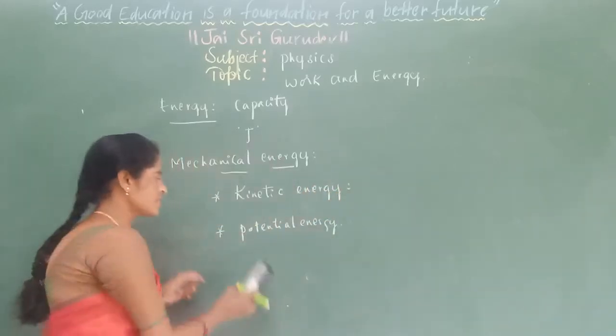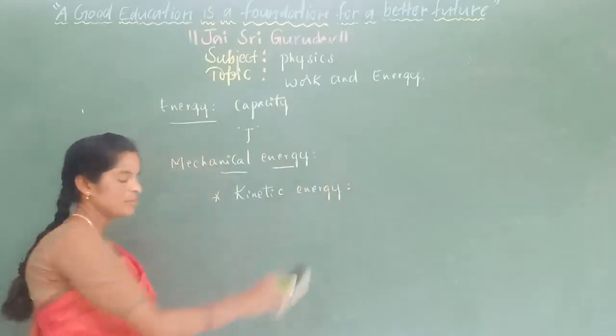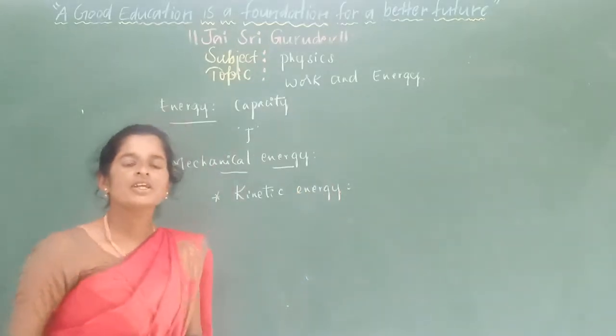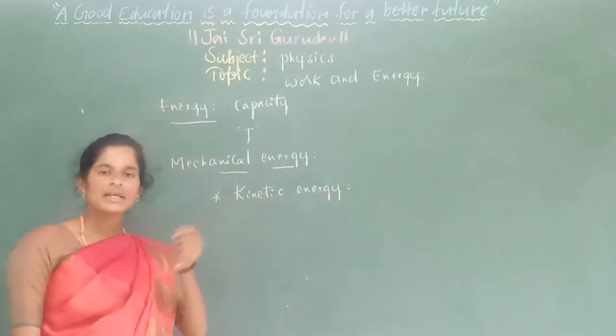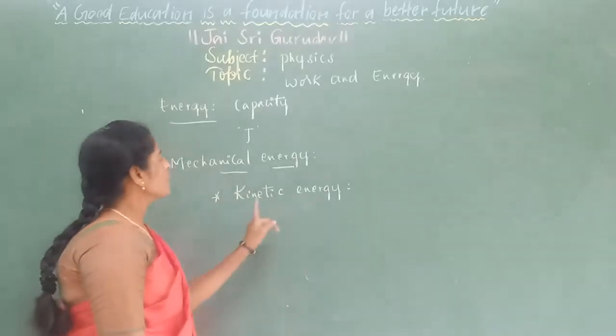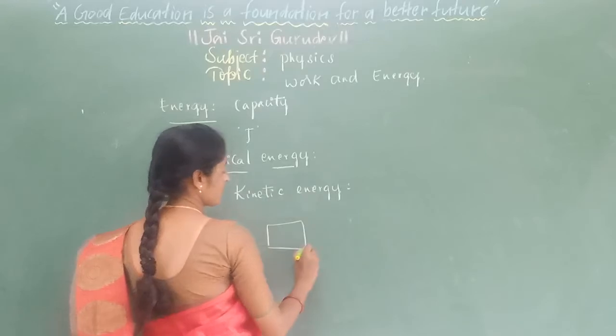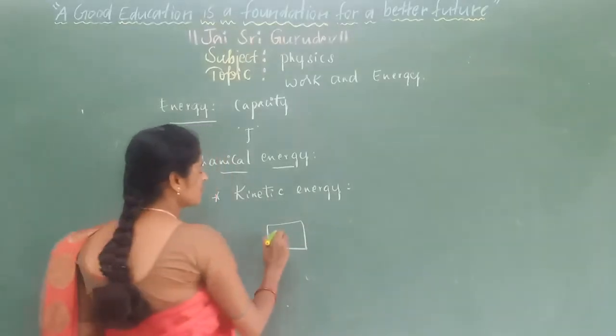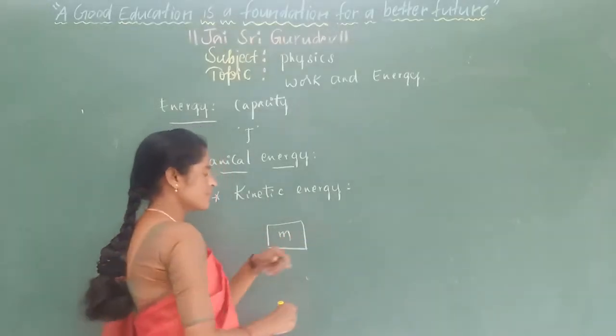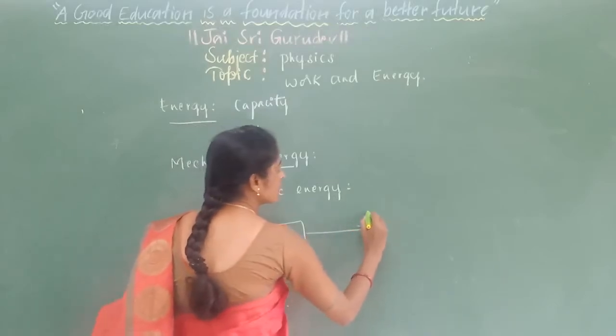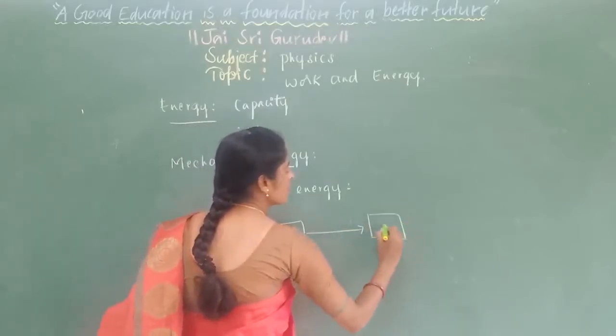After this we will discuss potential energy. So now we need to find out the expression for kinetic energy. Take for example an object. Consider this is an object having a mass m. It is having some velocity v.